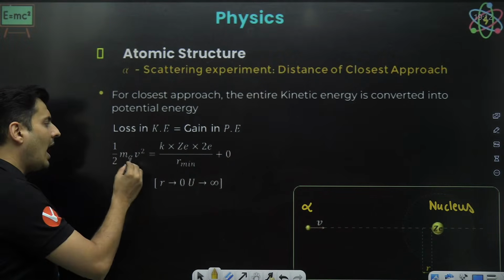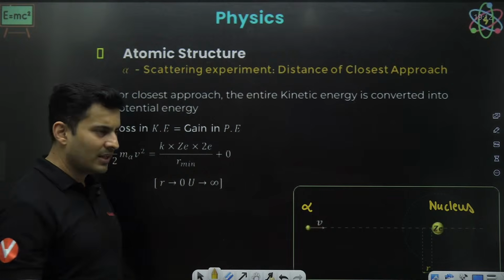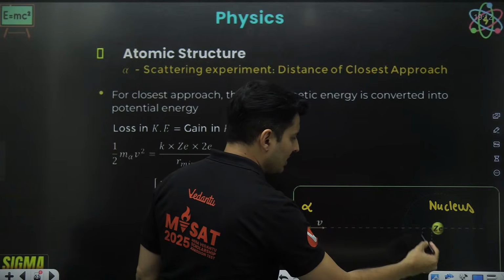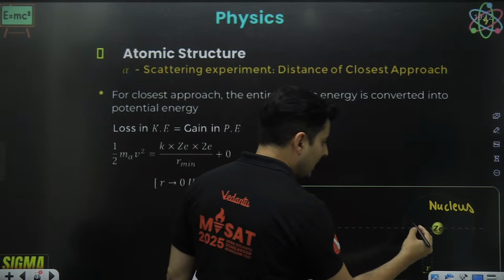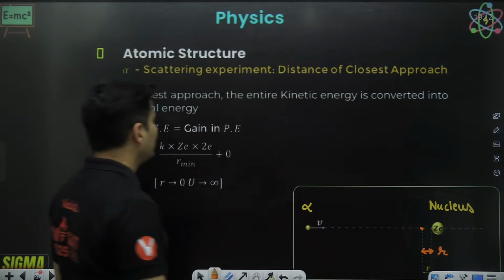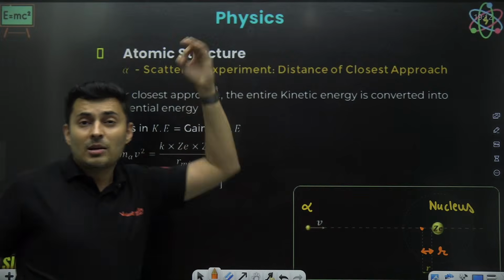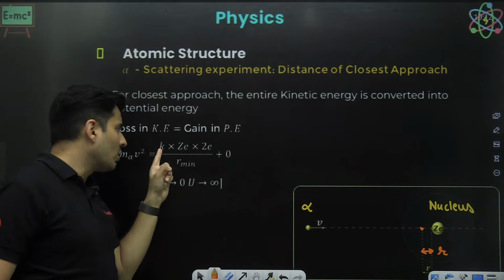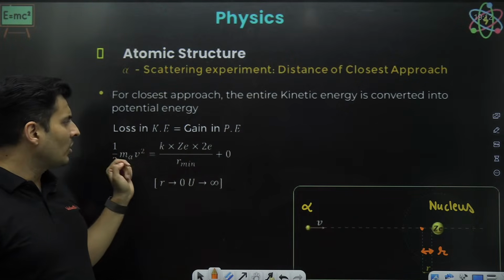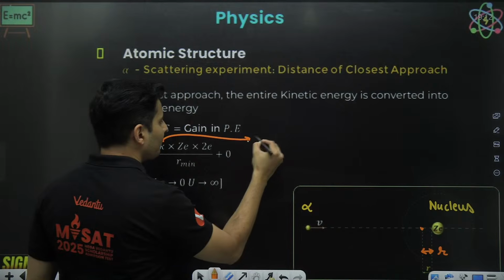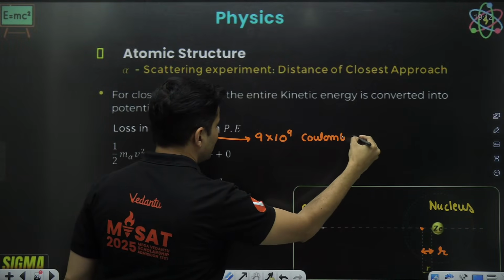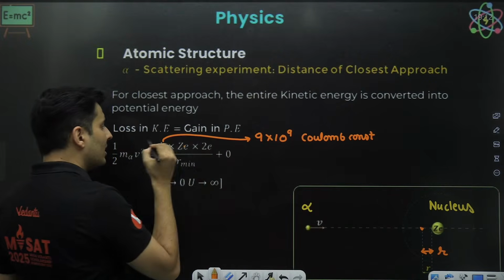What is the kinetic energy? Half mass into speed square, the speed with which it was moving. What is the potential energy? As soon as it reaches some distance, this is the closest distance. Maybe it reaches till here, and this particular distance, as you can see, is R, which is the closest distance. Remember, the electrical potential energy formula is Coulomb constant, charge 1, charge 2 divided by distance. What is the Coulomb constant? The K value, we all know: 9 into 10 to the power 9. Coulomb's constant, standard value.